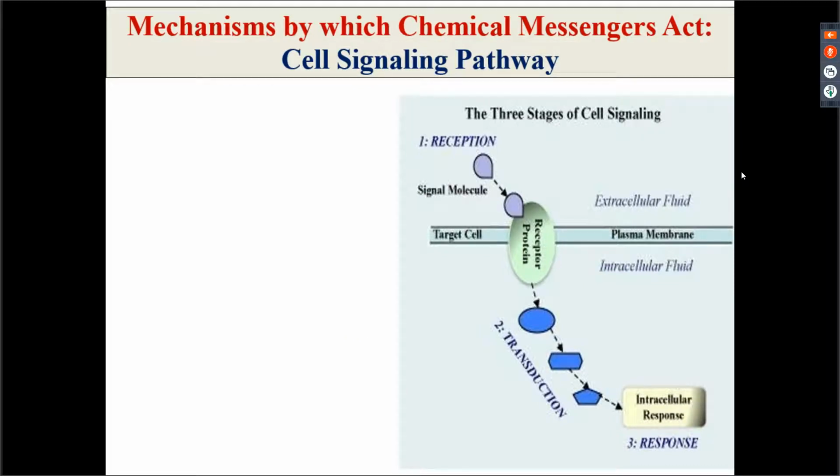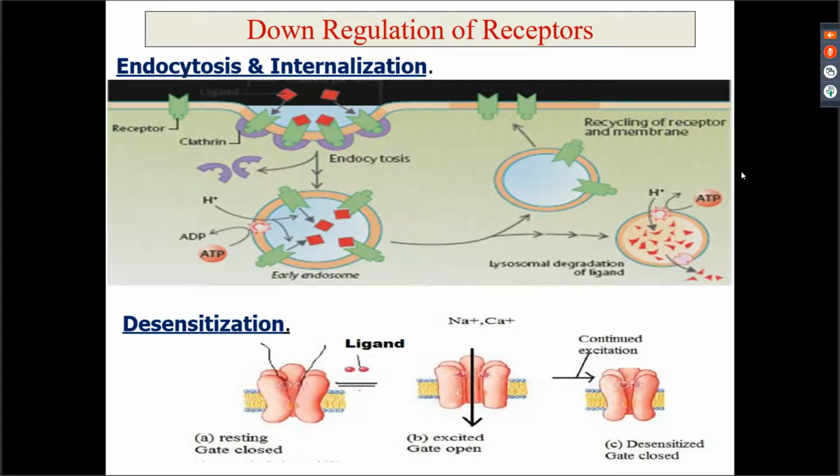So what are the receptors for chemical messengers? They are protein molecules. Where are they present? Depending upon the chemical structure of the chemical messenger, whether it is water soluble, it would be present on the plasma membrane, and if it is lipid soluble, it would be present in the cytoplasm or in the nucleus, right?